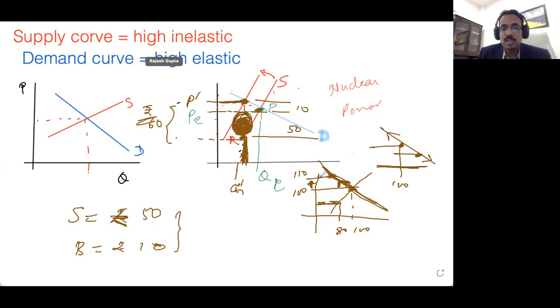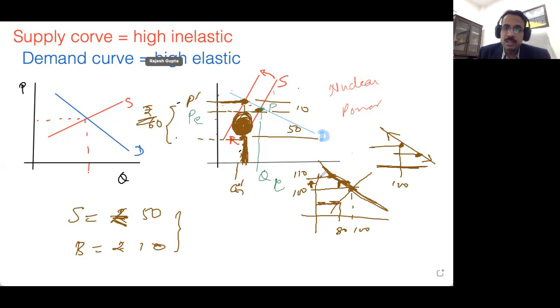So the question that is being asked here is, if a tax is levied of rupees, say, 60, then the effective price received by the seller will decrease by how much? It will not decrease by 60.